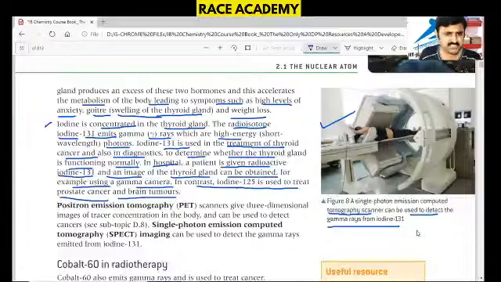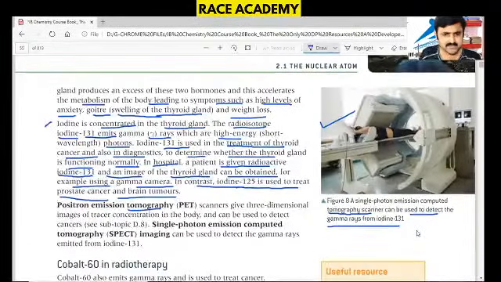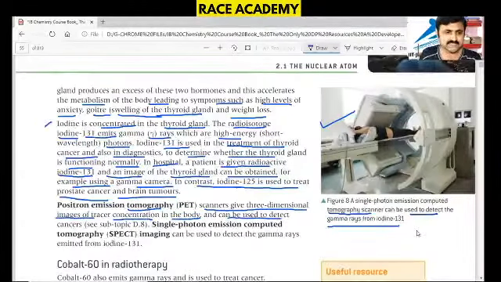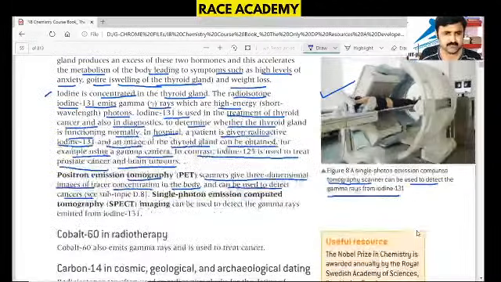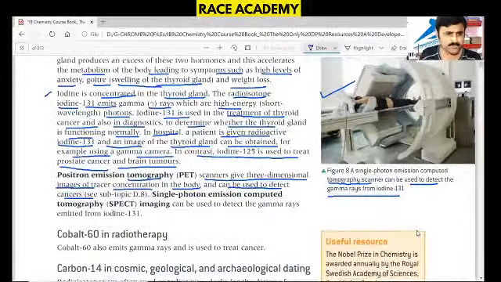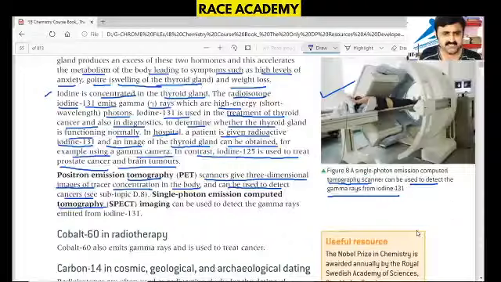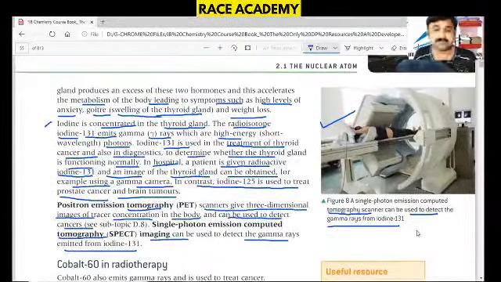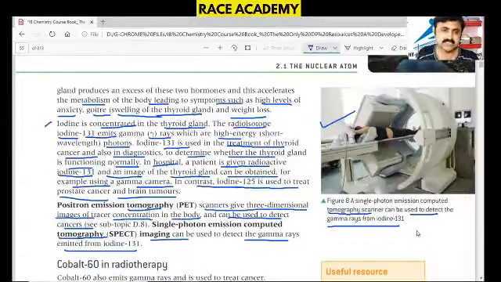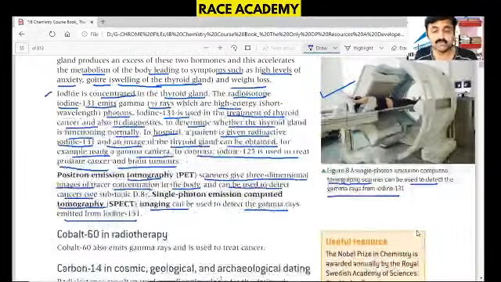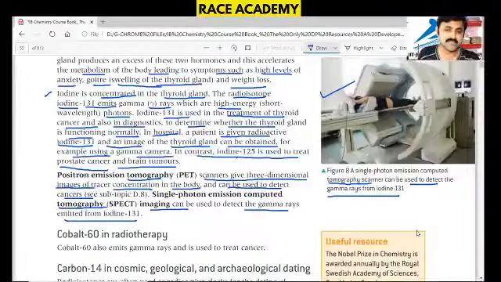Positron emission tomography scanners are shown in the diagram. Scanners give three-dimensional images of tracer concentration in the body and can be used to detect cancers. Single photon emission computed tomography, that is SPECT imaging, can be used to detect the gamma rays emitted from iodine 131. So many different kinds of technologies are used. From that, we can detect how many gamma rays there are. That is one most important application of radioisotopes.